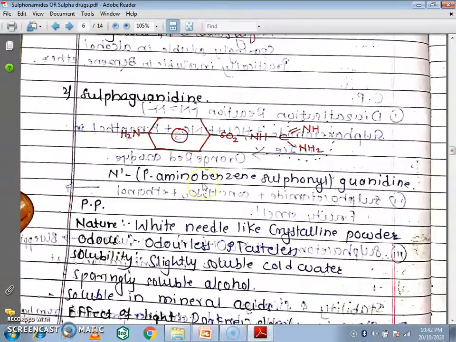This is the structure of sulfaguanidine. This is the chemical name, N1 para amino benzene sulfonyl guanidine.